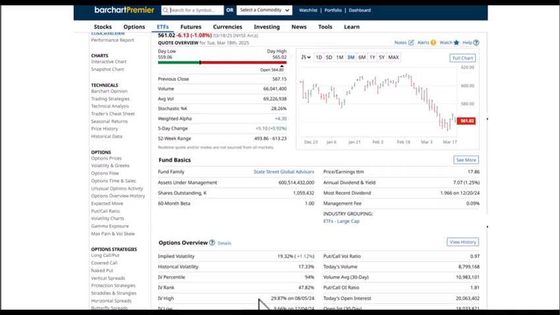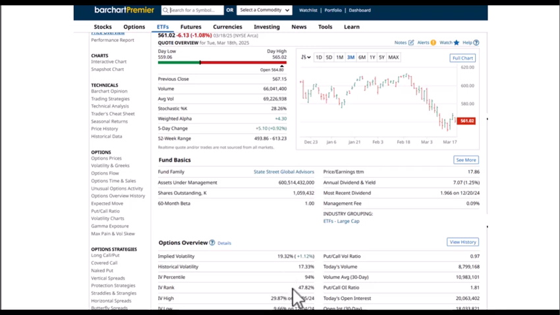So let's notice that the high IV for the year is 29.87 and the low IV for the past 52 weeks is 9.66. And it just so happens that 19.32, which is our current level of option pricing, is right smack dab in the middle of these two figures. And that's how IV rank works. It just takes a look at where we are currently within the range over the past 52 weeks. So very, very simple to calculate.